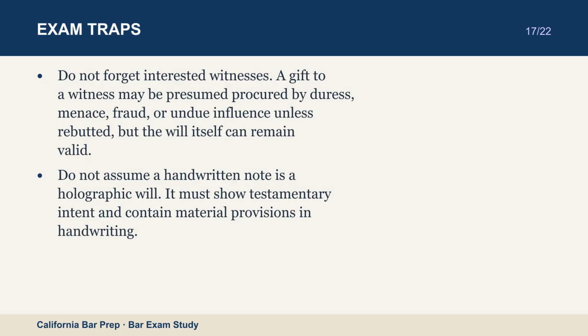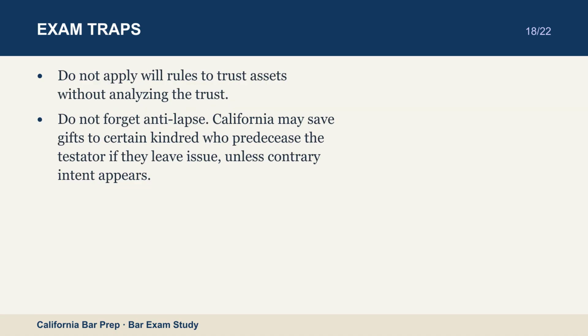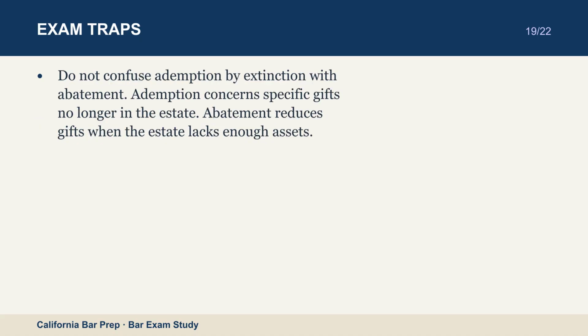Do not assume a handwritten note is a holographic will. It must show testamentary intent and contain material provisions in handwriting. Do not apply will rules to trust assets without analyzing the trust. Do not forget anti-lapse. California may save gifts to certain kindred who predecease the testator if they leave issue, unless contrary intent appears. Do not confuse ademption by extinction with abatement. Ademption concerns specific gifts no longer in the estate. Abatement reduces gifts when the estate lacks enough assets.